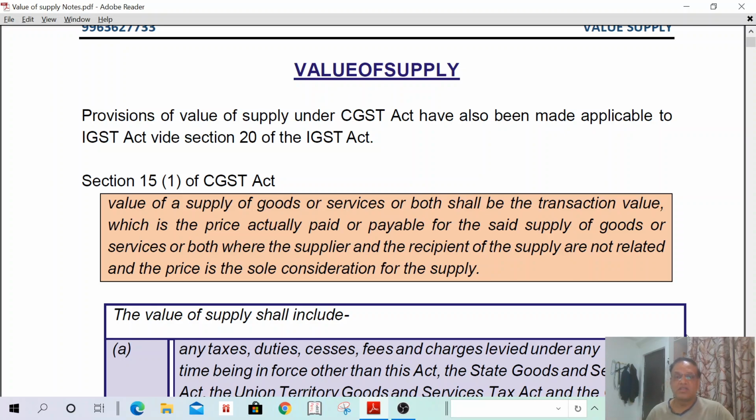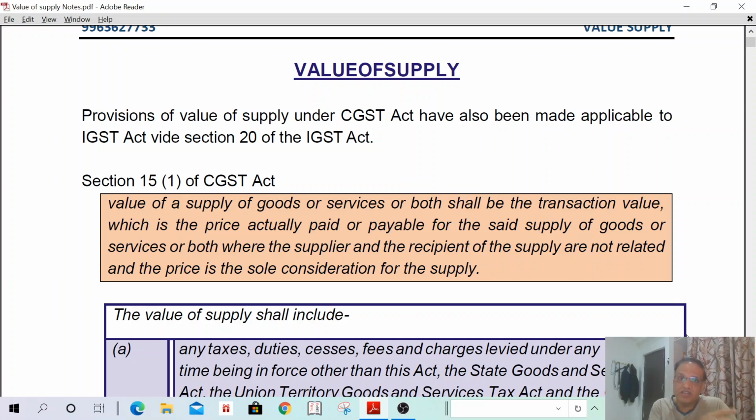For example, I bought a laptop for 1 lakh. I have paid 80,000 to the supplier and 20,000 I have given as my audit service. So it is not the total value in money; some value is in money, some is in consideration. So it is not wholly the sole consideration.